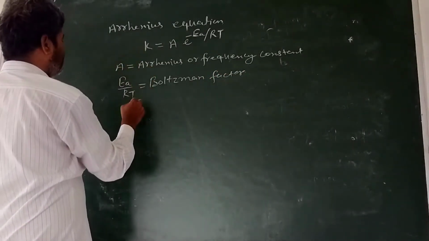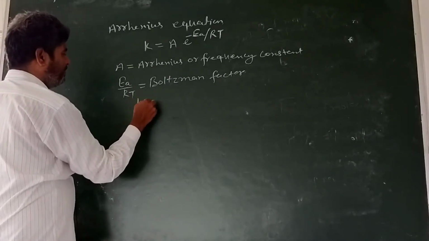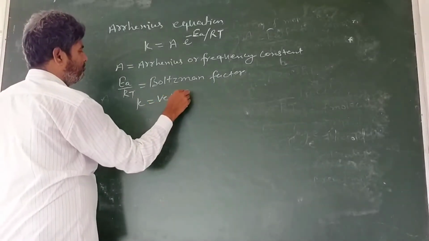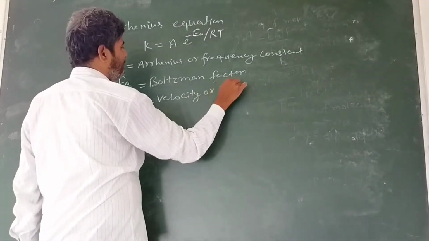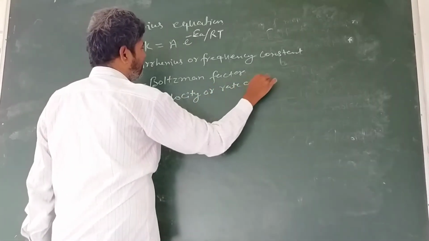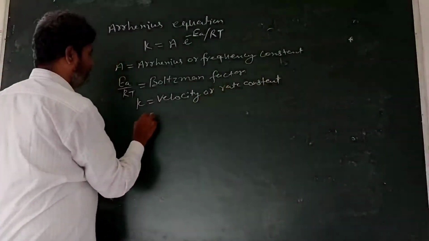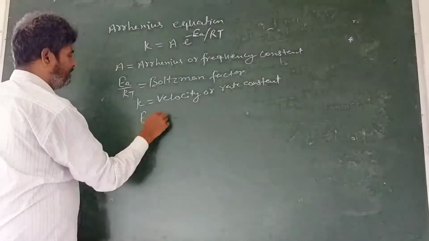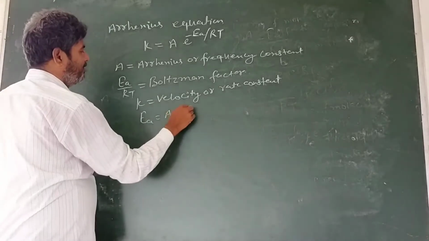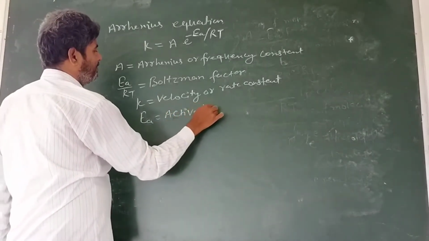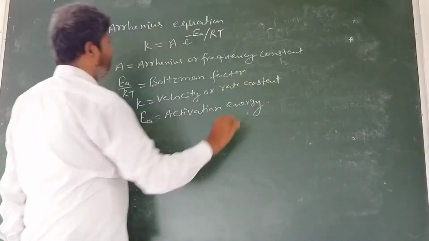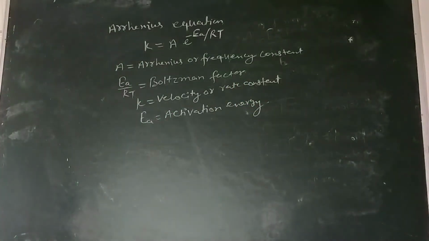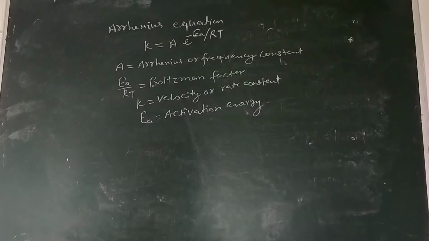K is the velocity constant or rate constant, and EA is the activation energy.